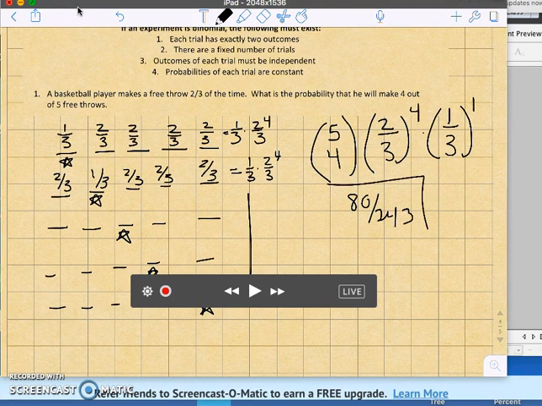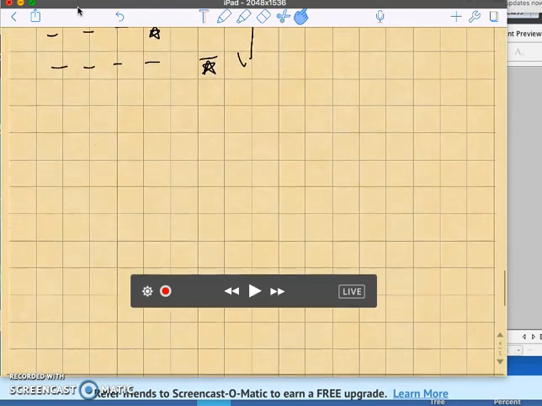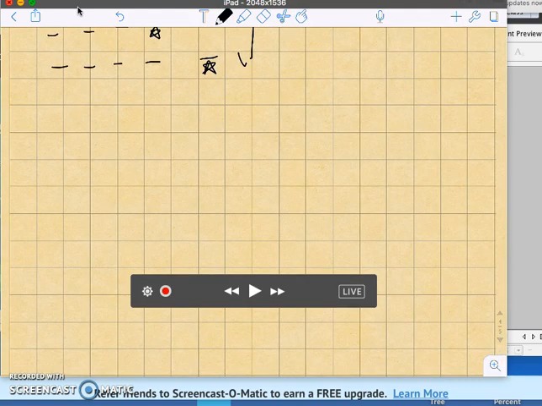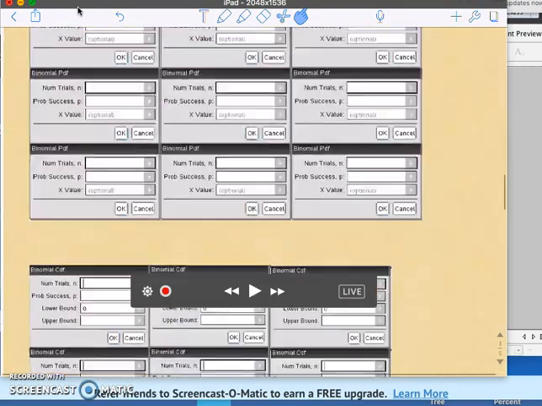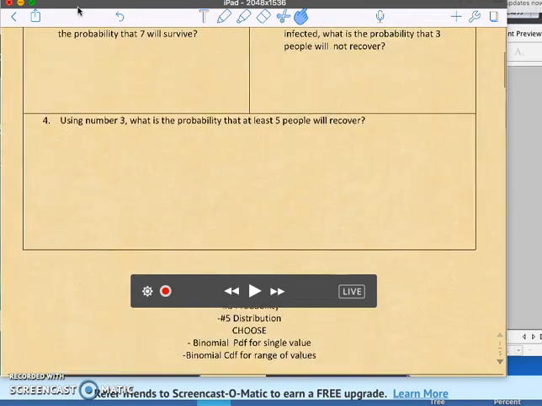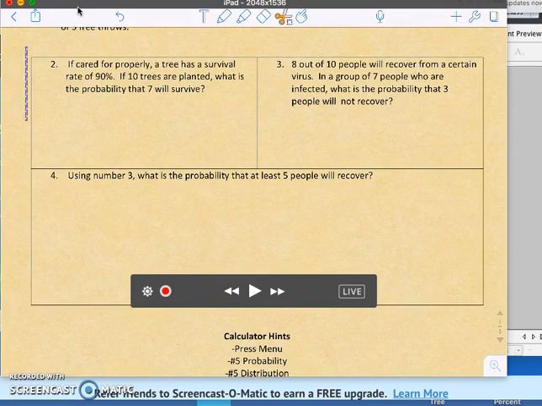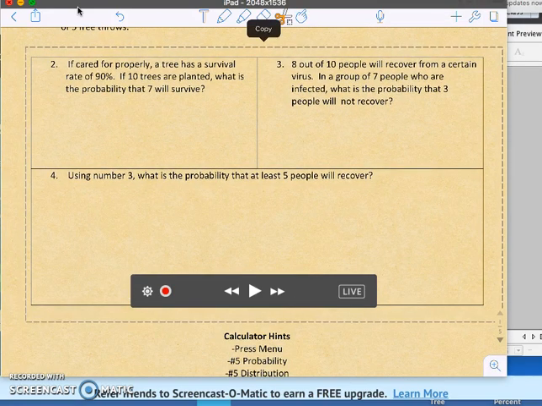So one way we can think of it, it's always going to follow this pattern. The probability equals our total, and we're going to choose our number of successes, and then it's the success probability to the number of successes times, we could call it, our failure probability to the number of failures. So we are going to take a look at a couple more here and see what we can come up with.